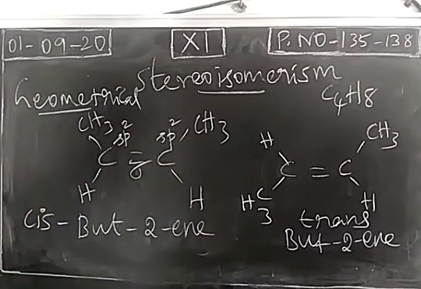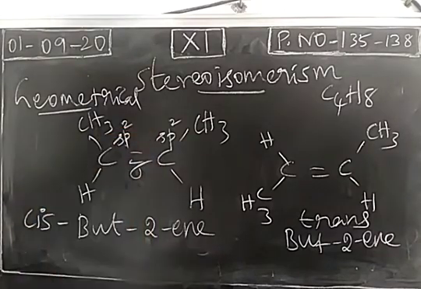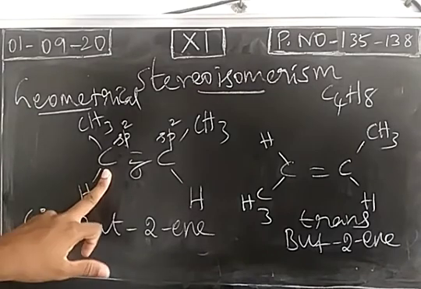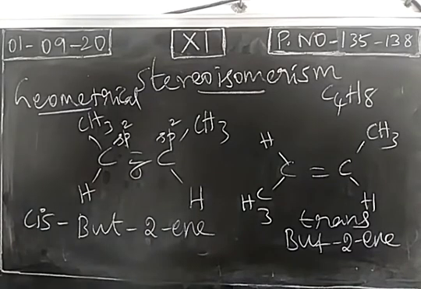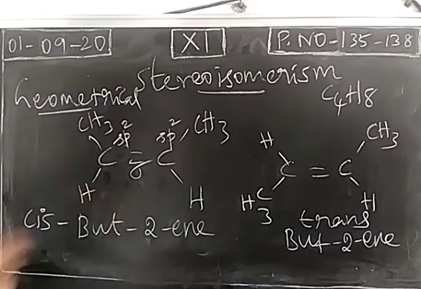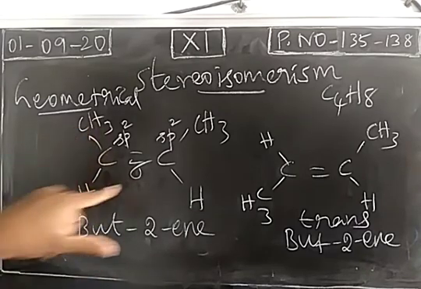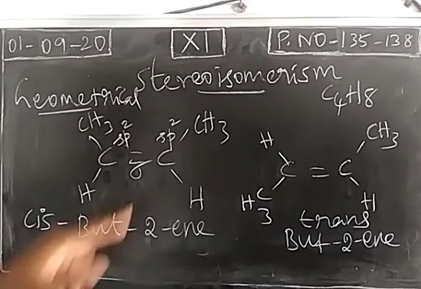So between the carbon atoms, we have two covalent bonds. First, a sigma covalent bond is obtained due to head-on overlapping of sp2 hybridized orbitals of both carbon atoms. The sp2 orbital of the first carbon and the sp2 orbital of the second carbon overlap in a linear, head-on way to give a sigma bond. In total we have 3 sp2 hybridized orbitals for each carbon, which make 3 covalent bonds.